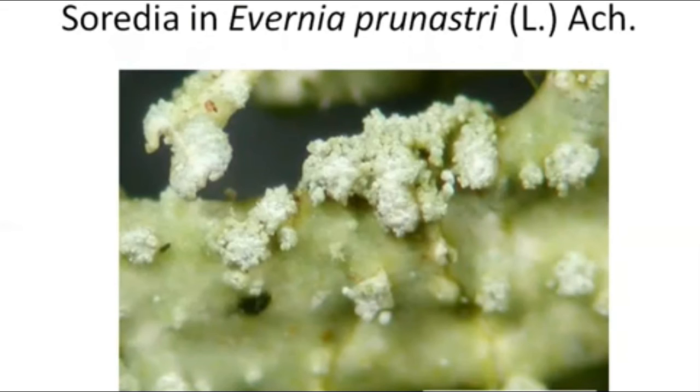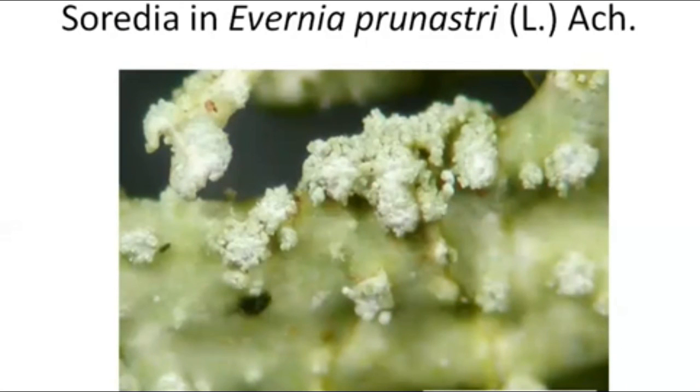The most common vegetative propagules are the soredia. Here in this picture, you can see these are the soredia and they contain the algal component as well as the fungal component. These soredia are small clumps of hyphae and they enclose a few algal cells. They are produced over the entire surface of the thallus. As you can see here, they are produced on the entire surface of the thallus.